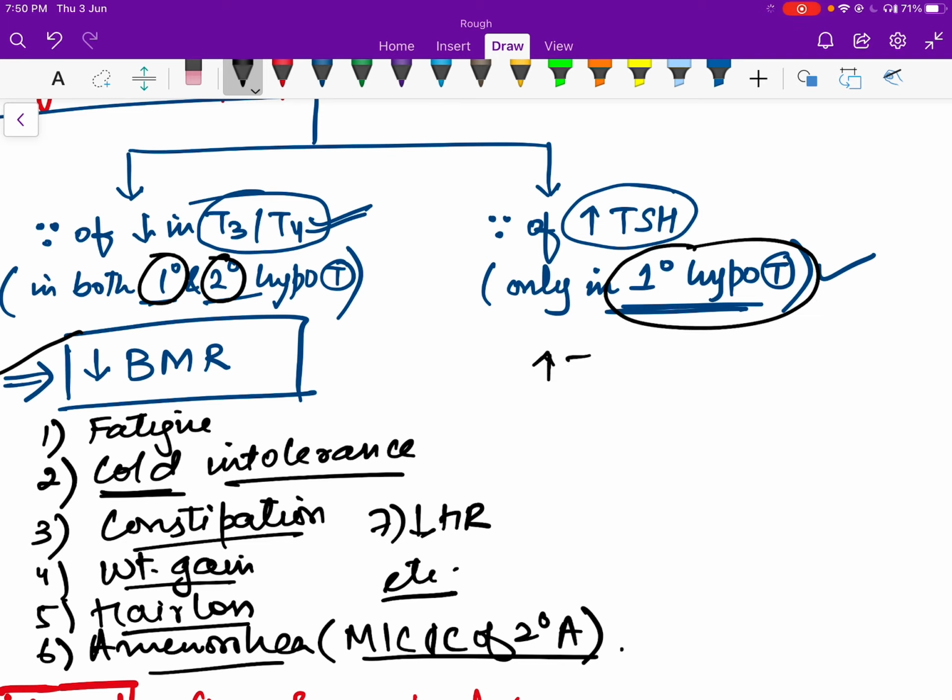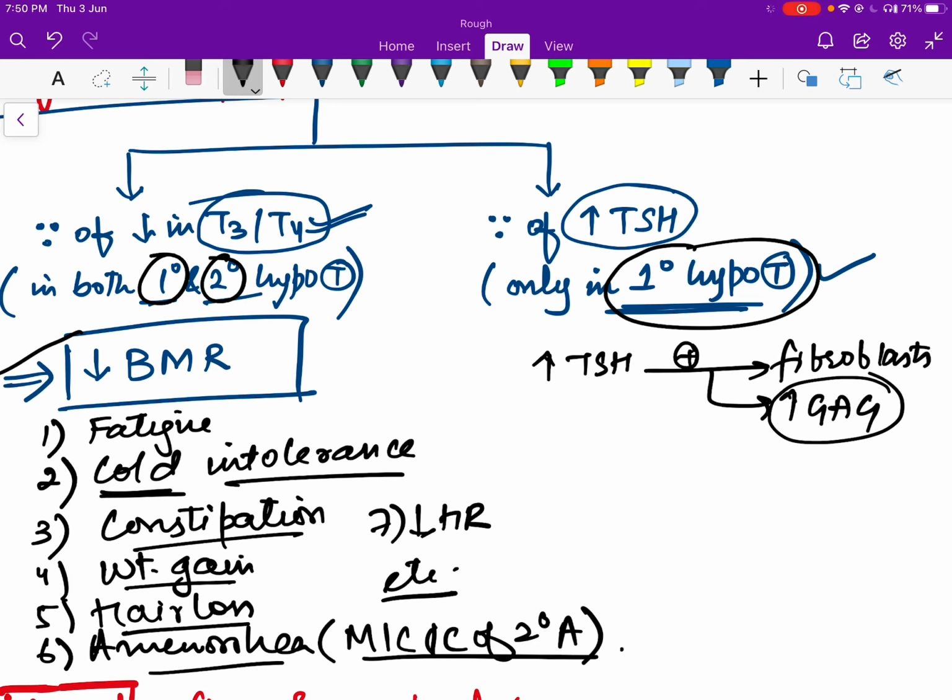Now, this increased thyroid stimulating hormone is going to stimulate fibroblasts, and it's going to cause more formation of glycosaminoglycans. Now, these glycosaminoglycans will cause trapping of water.